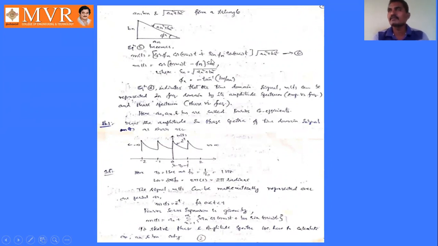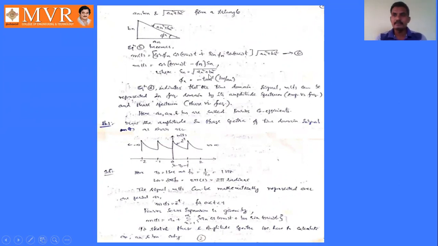It is nothing but the formula of cos of a minus b. So we can replace this expression by cos of n omega naught t minus phi n, and this square root of an square plus bn square can be replaced by sn, where sn is square root of an square plus bn square, and phi n is minus tan inverse bn by an. Okay, after that we will draw the plots between magnitude and phase.